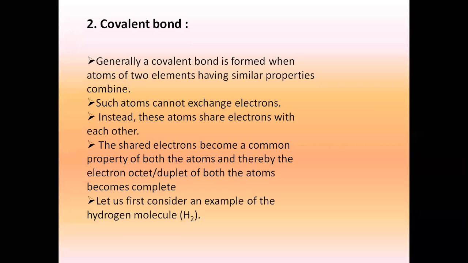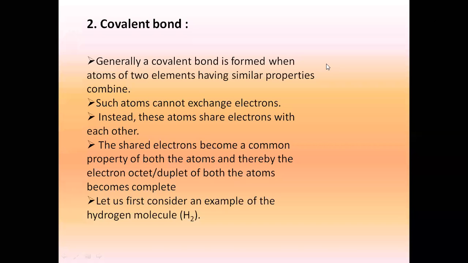I'm going to consider an example of the hydrogen molecule. Everybody is understanding the element hydrogen, right? What is the atomic number of hydrogen? 1. So hydrogen has only 1 electron. So I'm going to take 2 hydrogen atoms. Both individually have 1 electron. So if one hydrogen donates 1 electron, then one hydrogen will become stable and the other hydrogen will not become stable. So what will they do? They will instead share both the electrons.